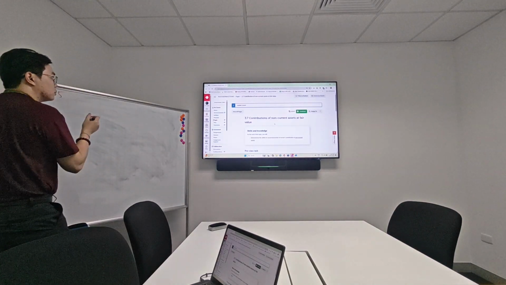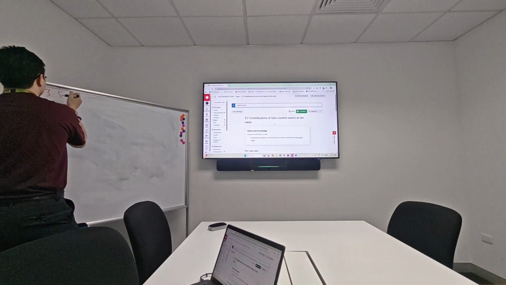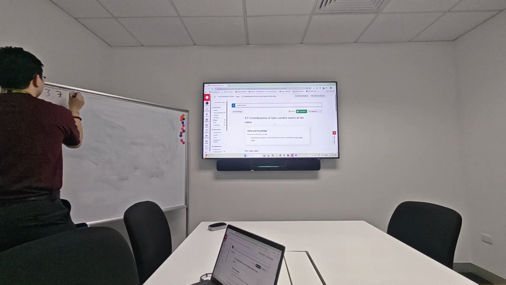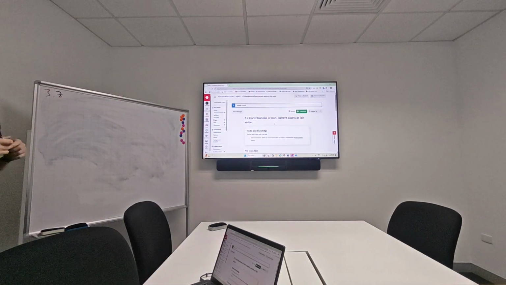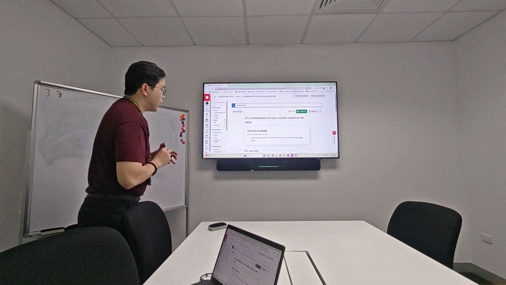3.7. Next, 3.7. Contributions of non-current assets at fair value.